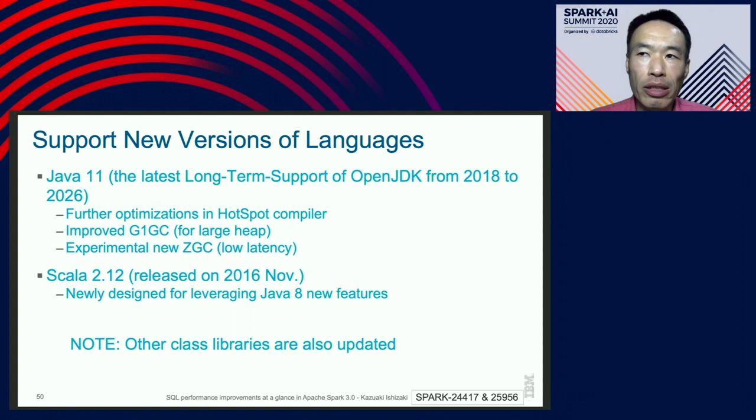Therefore, in general, the performance will be improved. And from the maintenance view, OpenJDK 11 is a long-term support version. It will be supported until 2026. On the Scala side, Scala 2.12 exploits new features of Java 8. This is good compared to Scala 2.11.